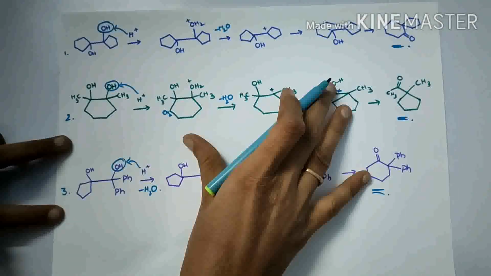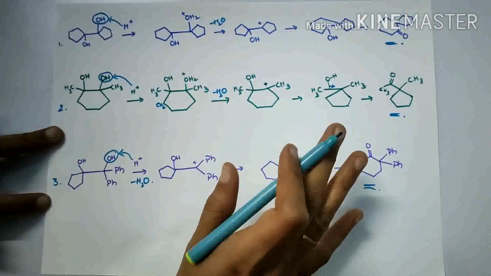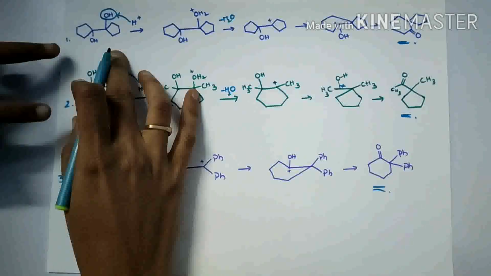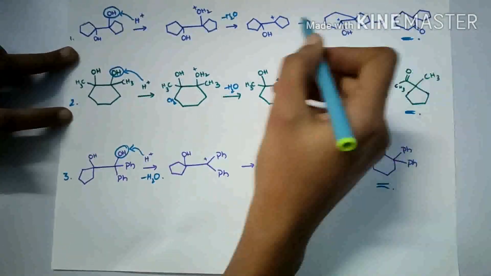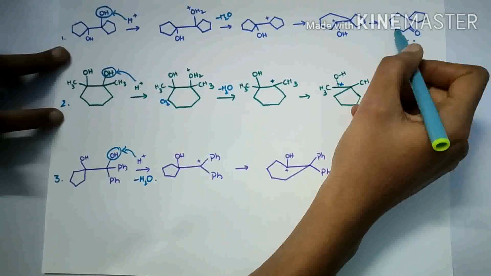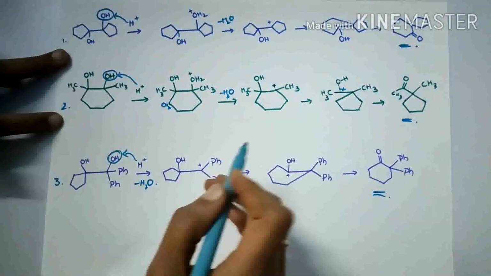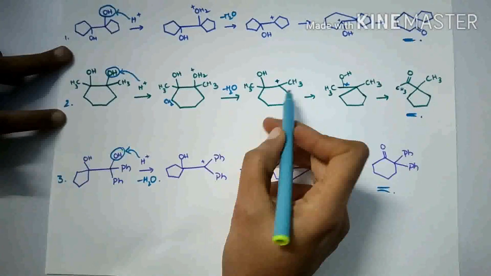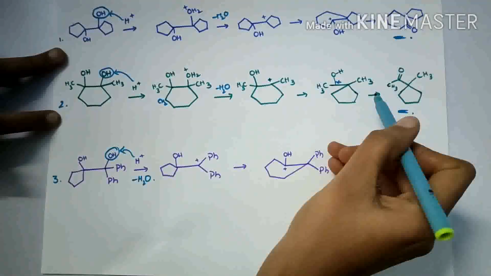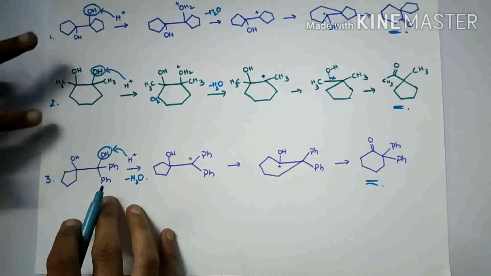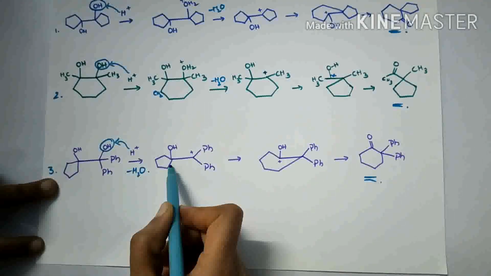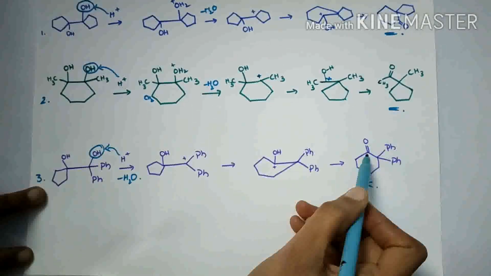Here in these questions we can observe ring expansion and ring contraction. In the first question, ring expansion is observed. A 5-membered ring is formed as a 6-membered ring, and in this question a 6-membered ring will be contracted to a 5-membered ring, and in this question a 5-membered ring is expanded to a 6-membered ring.